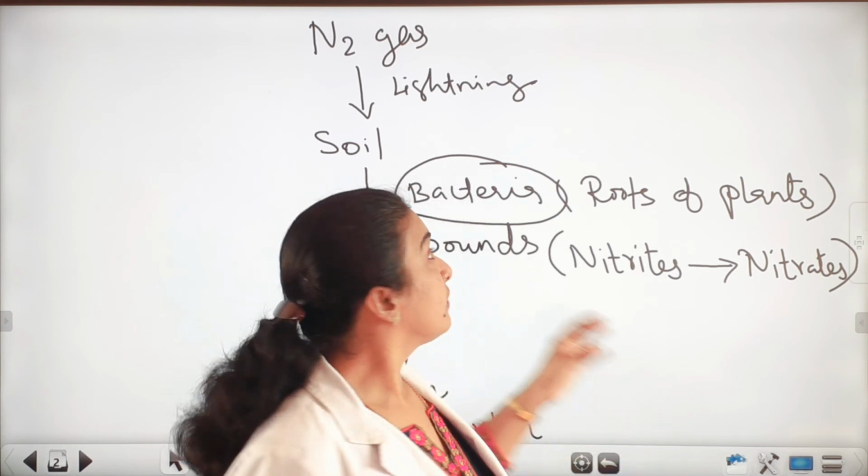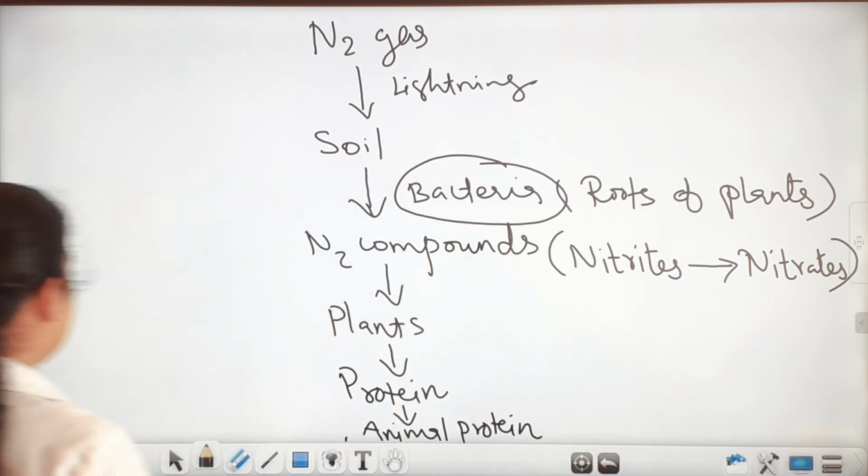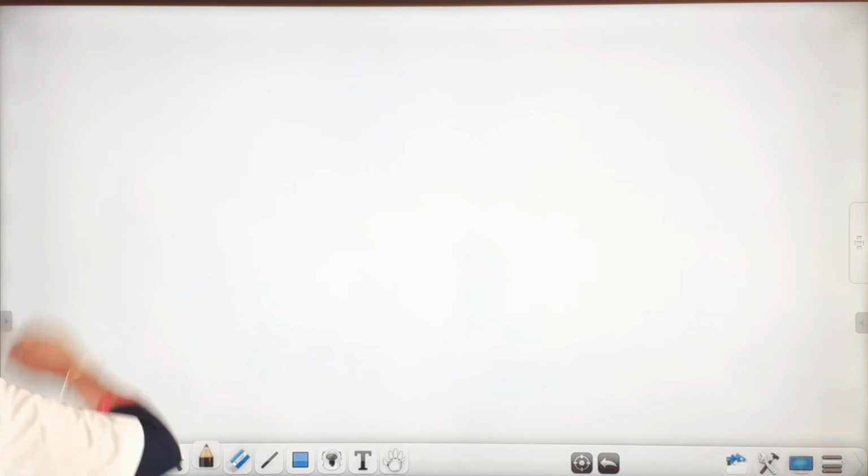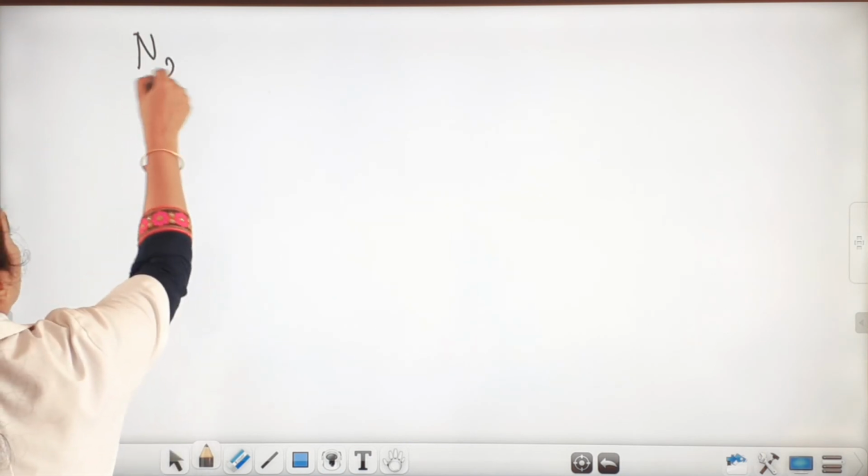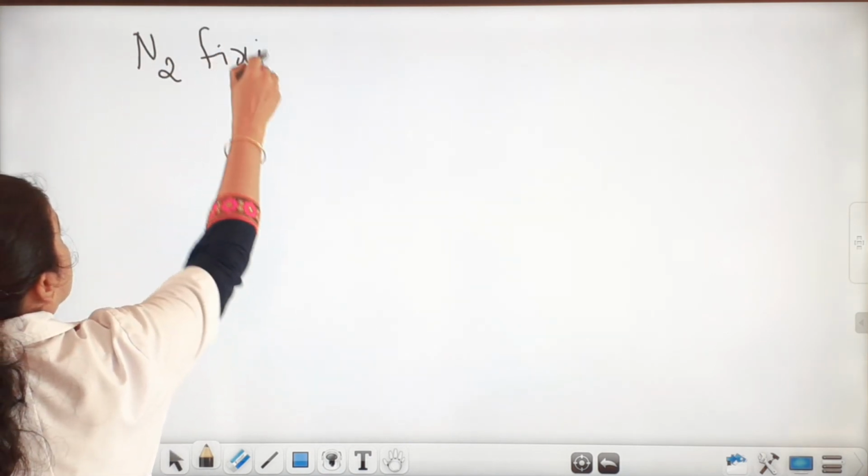And here we can see the definition of nitrogen fixing, N2 fixing.